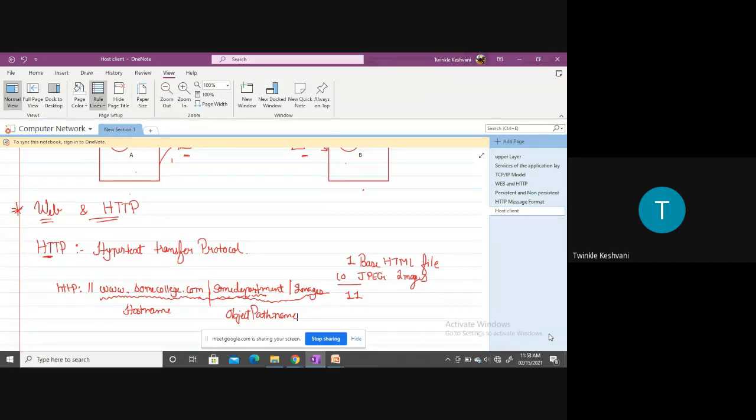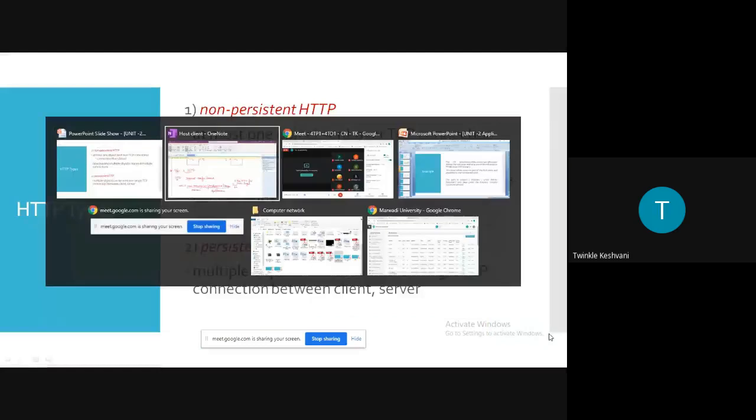Now moving to the connections, there are mainly 2 types of connections. First is the persistent connection and the second one is the non-persistent connection. Now let's see what persistent is and what non-persistent is.